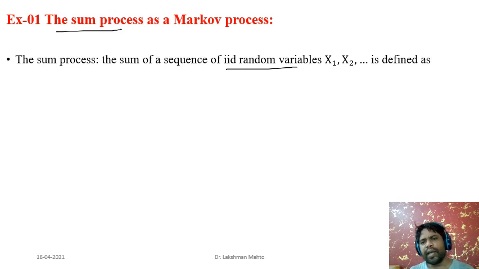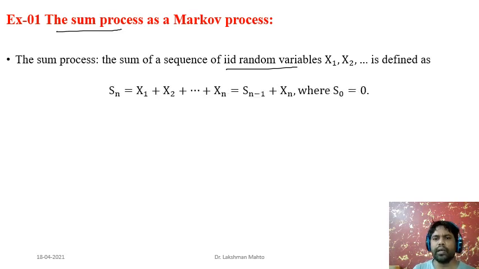The sum process of an IID random process, x1, x2, up to xn, goes on like this, and each member happens to be independent and identically distributed. Then we define a sum process: Sn is the sum of the first n random variables of the corresponding IID process, and we can write this as Sn minus 1 plus Xn. Sn minus 1 is the sum of the first n minus 1 random variables.